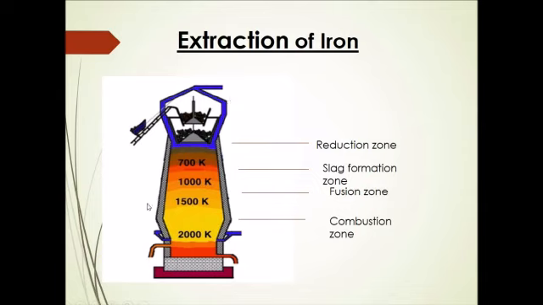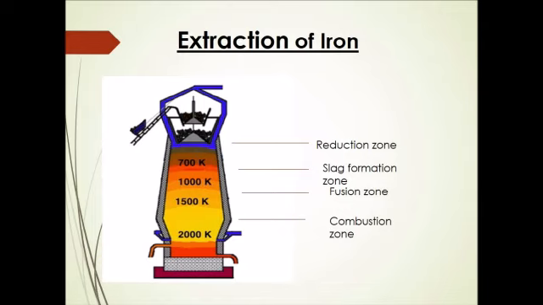This is how the blast furnace looks. It is lined inside with fire bricks, and it has a cup and cone arrangement. You add the charge to this furnace through the cup and cone arrangement. I repeat, charge is the mixture of calcined ore, coke and limestone in the ratio of 8:4:1.